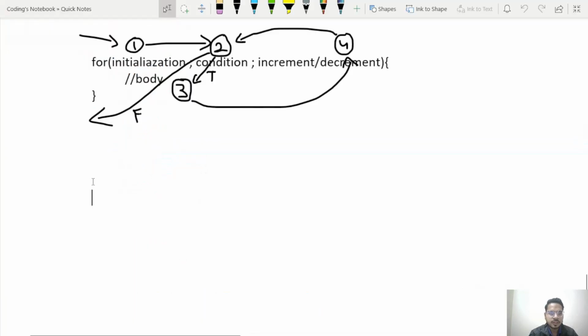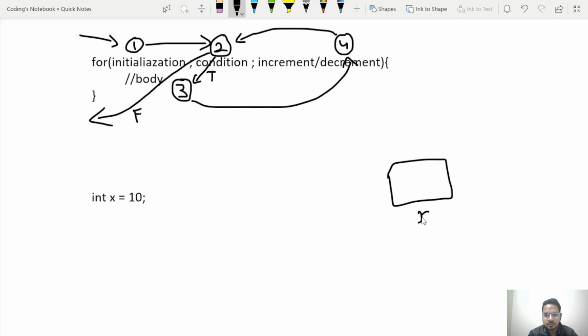So if you remember, I have shown you, when we do int x equals 10, then what happens? x is like a container, x is like a memory location, and the value gets stored inside that memory. So we reference this memory using the variable name x, but this must have a physical address also. Let's suppose that it is 1000. Now what is this? This is a memory block holding an integer. The actual address, let's suppose it is 1000, and we reference this address as x. The name of this memory block is x.